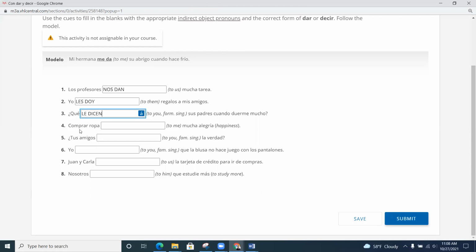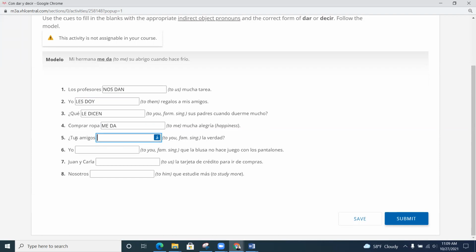Okay, número 4. Comprar ropa to me, mucha alegría. Muy bien. Pausa. And we're back. This one's a little tricky. To me, we know would be me. That's like saying a mí. But then what's the subject? Believe it or not, the subject is comprar ropa. So buying clothes. So da. So comprar ropa me da mucha alegría. So it brings me a lot of happiness. It gives me happiness. Again, that one's a little tricky, but you can pause this video and think on it for a moment if you need to.